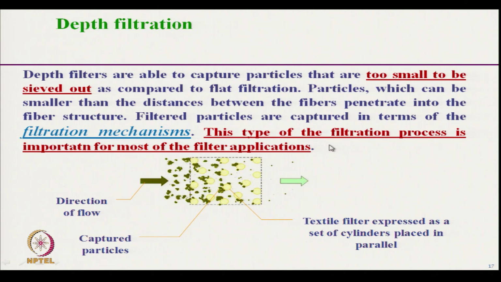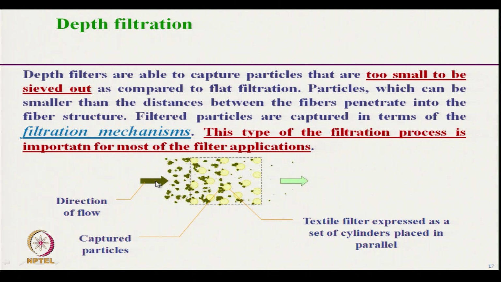This type of filtration process is important for most filtration applications. Surface filtration is important, but its application is limited, whereas depth filtration you can use in a wide range of application areas.